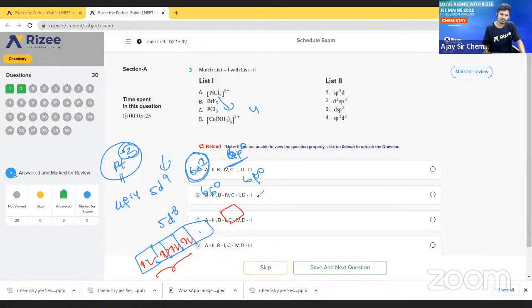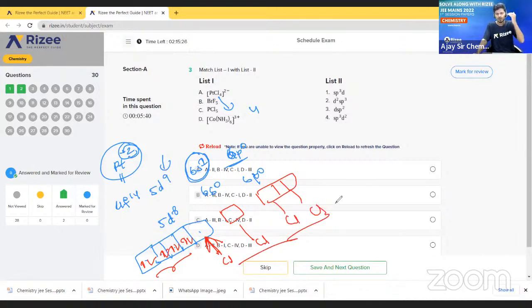Next, 6s has 0 and 6p has 0. One chlorine will come and donate electrons here, another chlorine here, another here, and another here. So 4 chlorines can form 4 coordinate bonds. What is the hybridization here? This is one d orbital, one s, and in p, how many orbitals are participating in hybridization? 2. So p2. So dsp2 is the correct hybridization for option A.